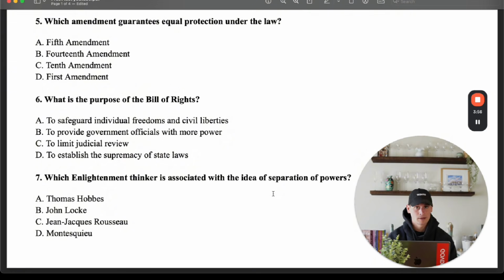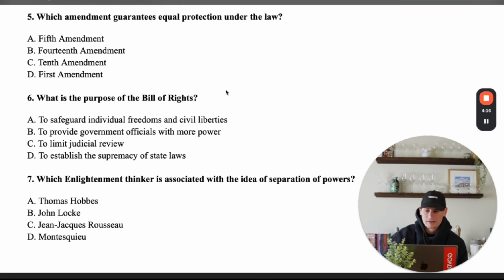B is the 14th Amendment. We know that that extends citizenship rights to specific groups. C is the 10th, and D is the 1st. So the answer here, I would put between 5th and 14th, all right? The 10th is about the states and the people. Okay, the First Amendment is RAPS, which we'll talk about in a bit. So the answer here is actually going to be the 14th Amendment.